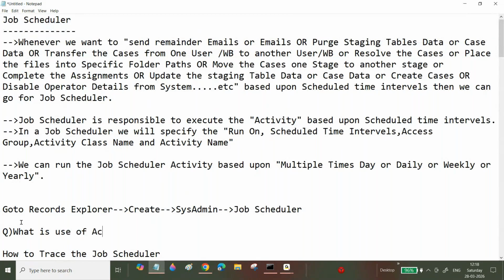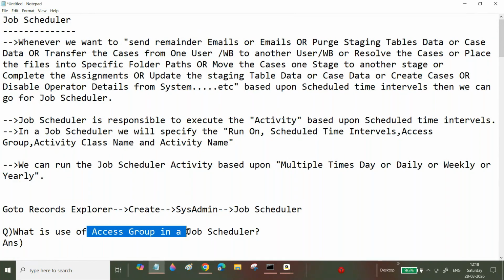Based upon the access group, it can identify which rules it has to execute.